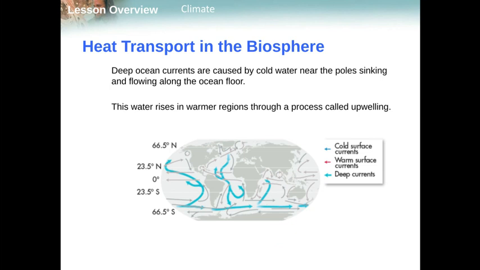Okay, now these deep ocean currents, they were caused by cold water near the poles that sink, flowing along the ocean floor. This water rises in warmer regions towards the equator through upwelling. At that point, it will transfer to our surface currents and help to transport heat.